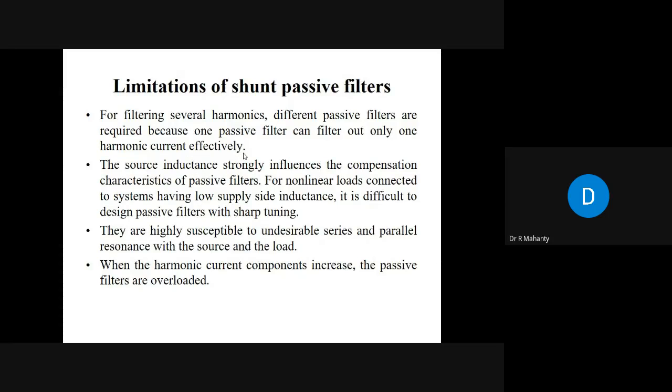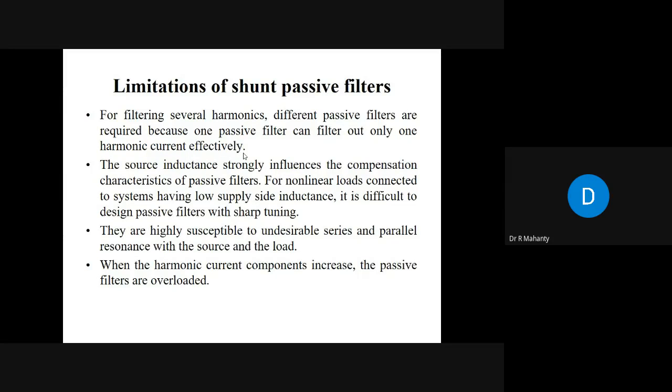For nonlinear loads connected to systems having very low supply side inductance, it is difficult to design passive filters with sharp tune. The meaning is that suppose your source impedance is very less.